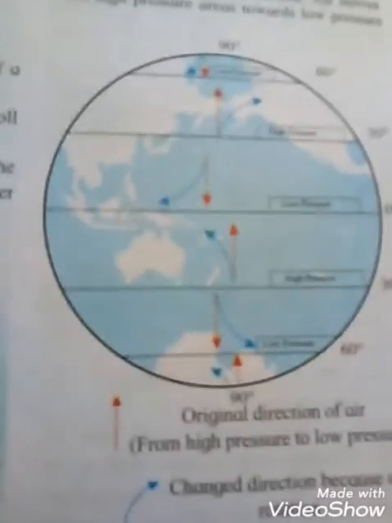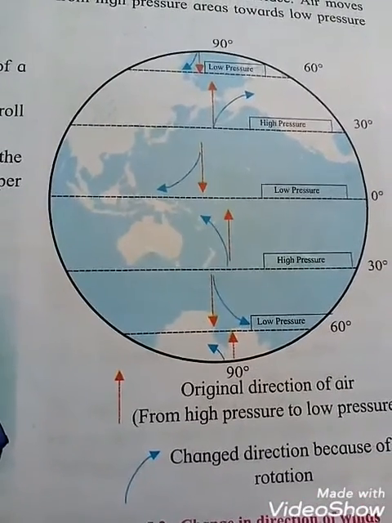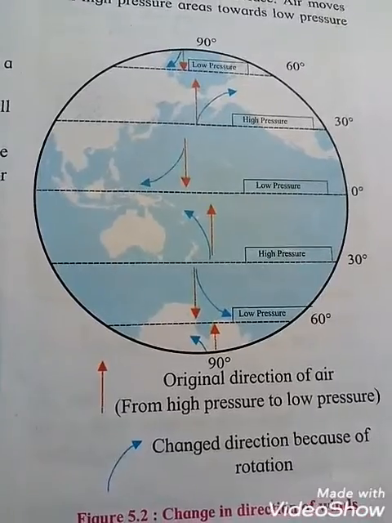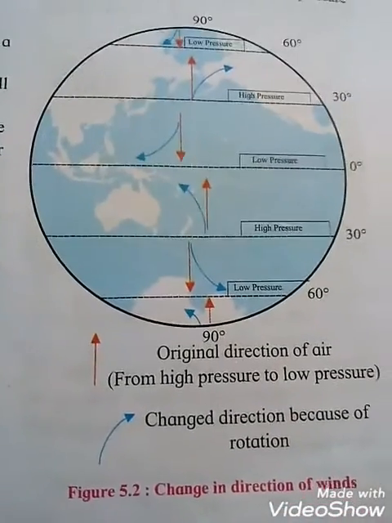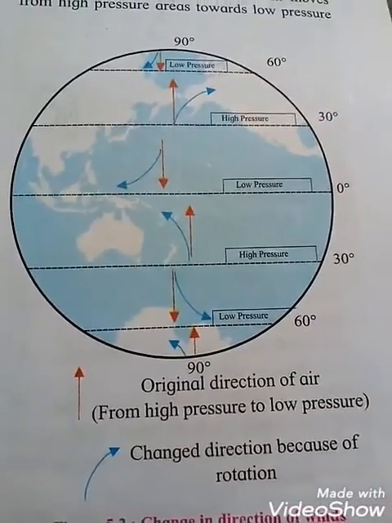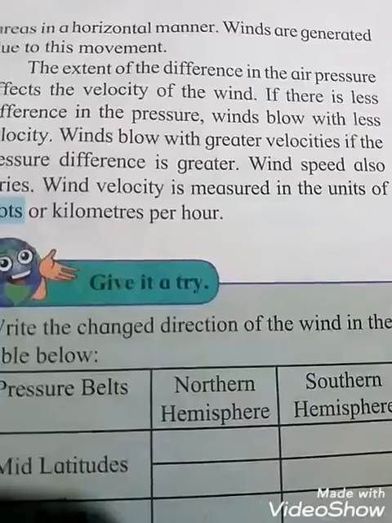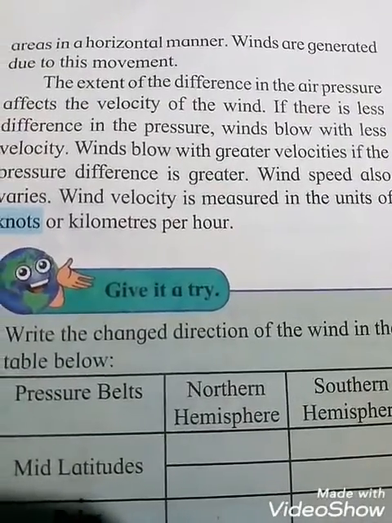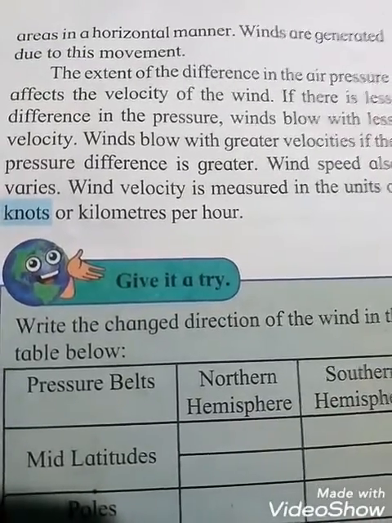Okay students, the original direction of the air is from high pressure to low pressure, and the blue arrow shows the change in direction because of the rotation. Figure 5.2, change in direction of winds. Can you see that? Air moves from high pressure areas towards low pressure areas in a horizontal manner. Winds are generated due to these movements.